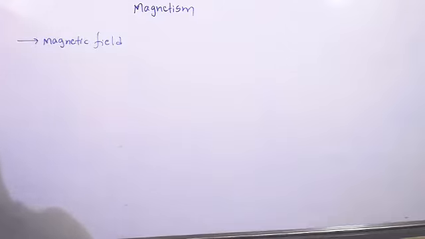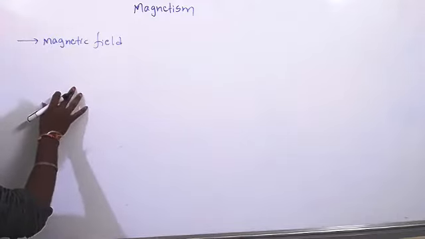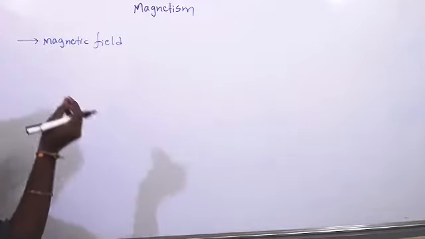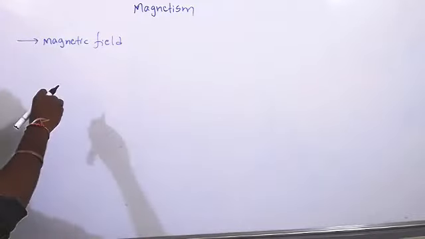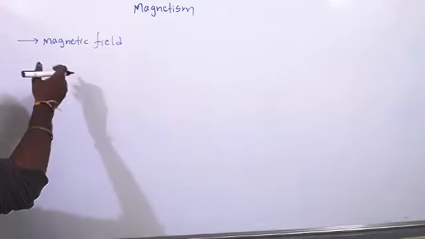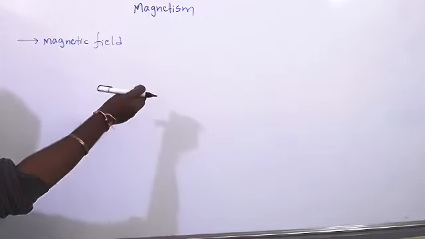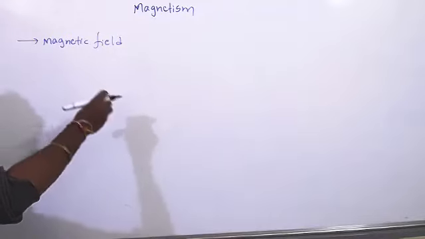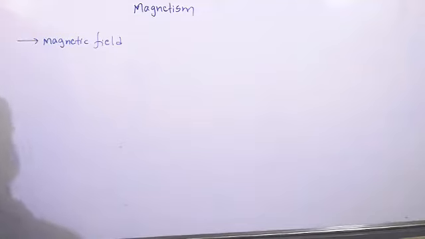Suppose we take an electron or any charge, the space around the charge is called electric field. The space around the magnet is called magnetic field. Here if you bring one more magnet or other magnetic materials, that experiences force. That is what magnetic field is.